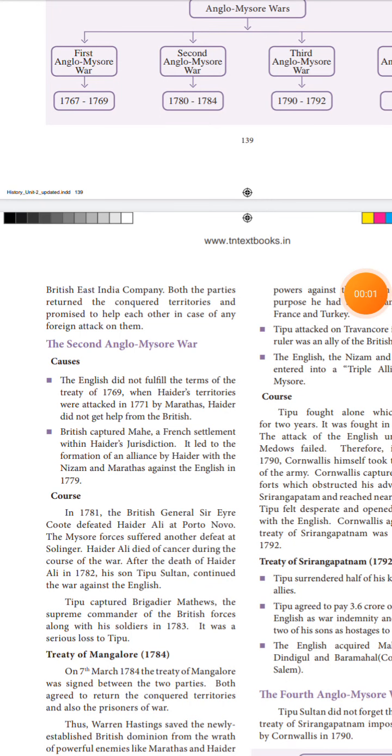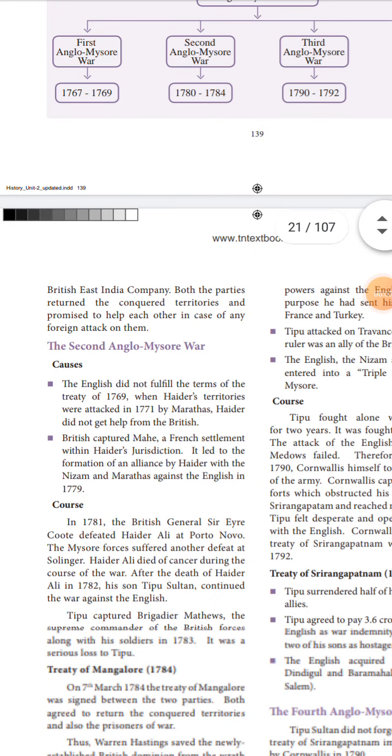Okay, now we are going to see about the second Anglo-Mysore War. The second Anglo-Mysore War causes. The English did not fulfill the terms of the Treaty of 1769 when Hyder's territories were attacked in 1771 by Marathas. Hyder did not get help from the British. So, what is the reason for the second Anglo-Mysore War?